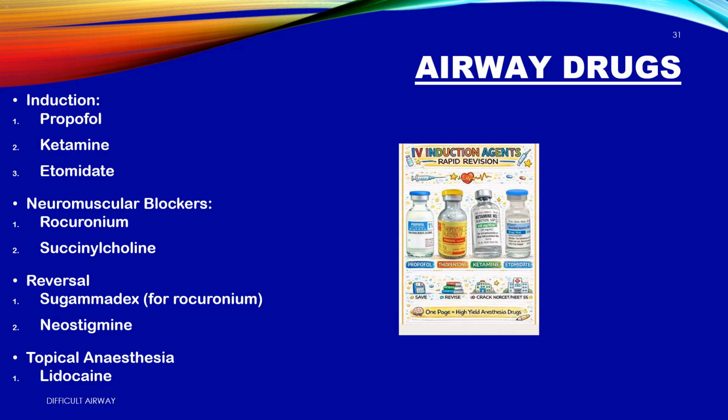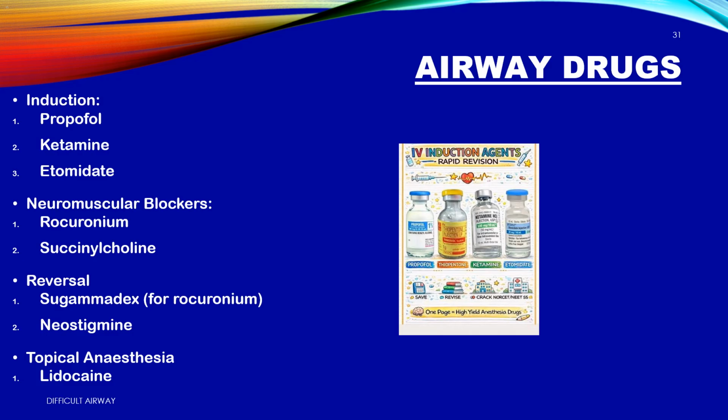Neuromuscular blockers. 1. Rocuronium. 1.2 mg per kilogram for RSI. Reversible. Your workhorse. 2. Succinylcholine. 60 second onset. 5 minutes off. Fastest in, fastest out.